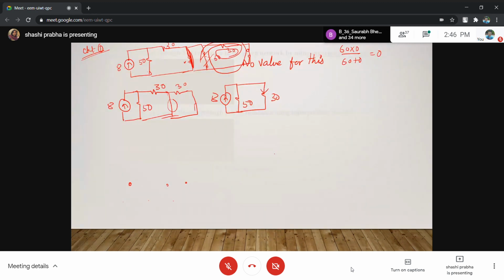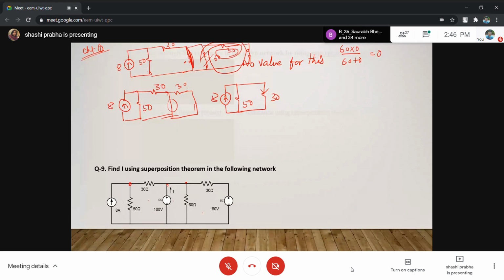This is current I. I means the current here, right? So I is the current through this 50; this is 50, this is 30, and one short circuit. So I will define it this way. This is 8, this is 50, this is 30, and this one is a short circuit. So can you find this current using the current division rule? Yes. This is only 1/3 of the numerical.